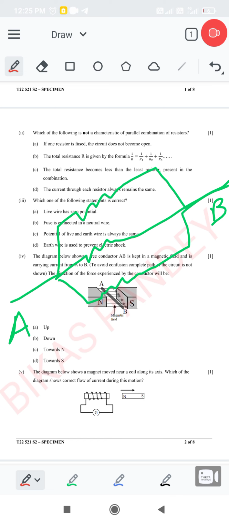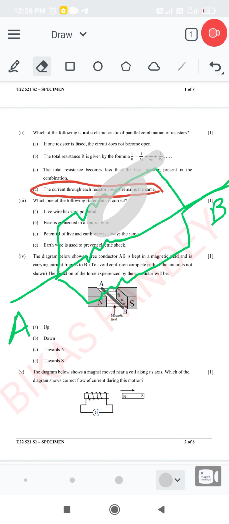Option B is, the total resistance R is given by the formula 1 by R is equal to 1 by R1 plus 1 by R2 plus 1 by R3. This is also a characteristic of parallel combination. Option C is, the total resistance becomes less than the least resistor present in the combination. This is also a characteristic of a parallel combination of resistors. But option D, the current through each resistor always remains the same, is not a characteristic of a parallel combination of resistors. So the right answer for this question is option D.